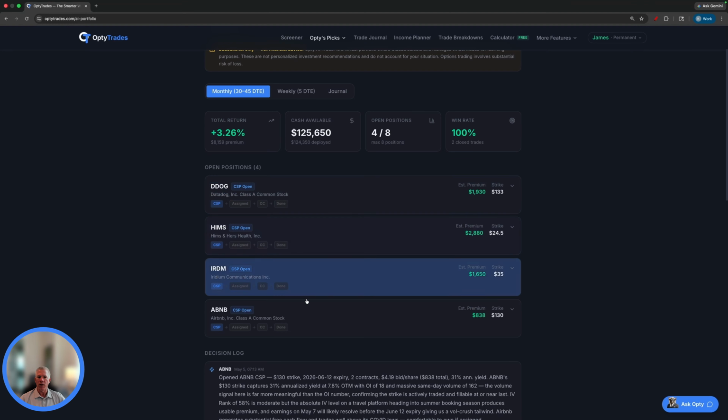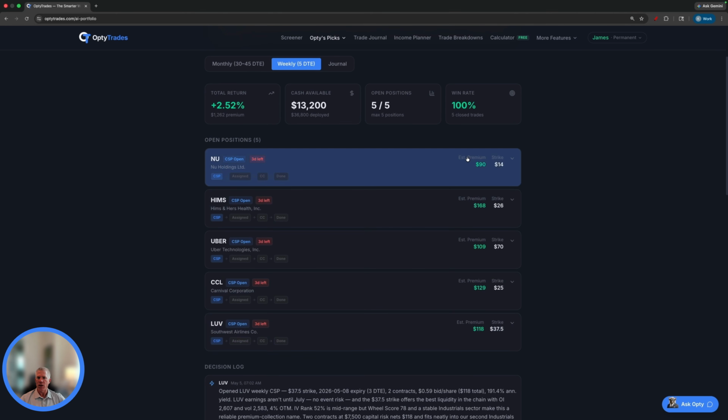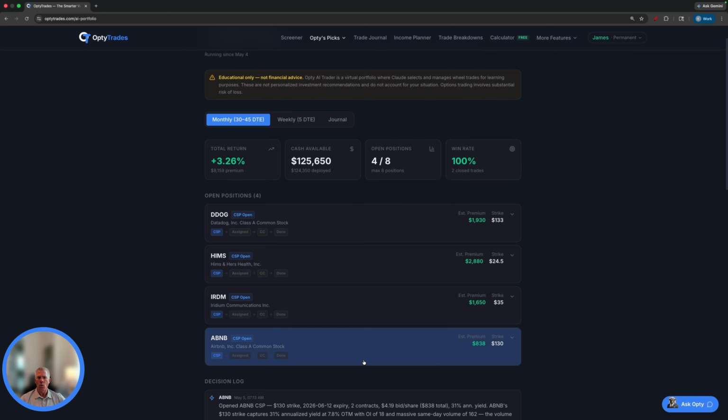So every week we get a new set of trades, or we get an update on these trades. So every single week, we're going to add new stocks and give you the information that you need to make these trades. On the monthlies, every single week, we're going to look at the picks that we have, see what they're doing, add any new picks, add any new trades. We will try to add trades weekly to get this number moving a little bit up and your returns moving a little bit up.